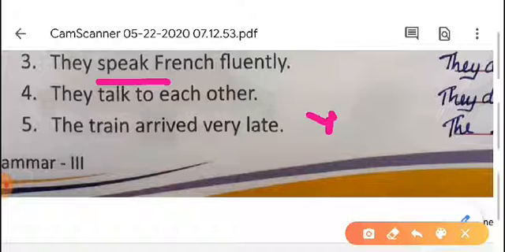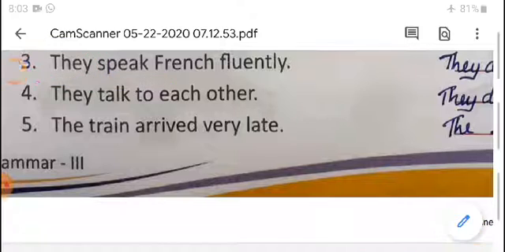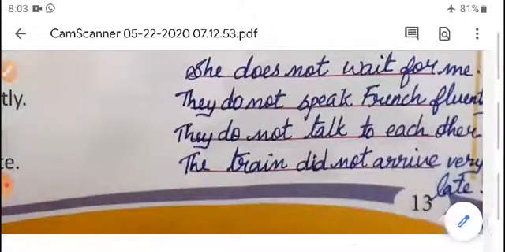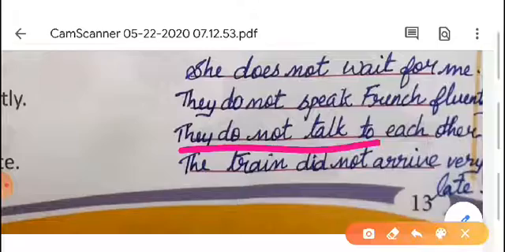Now do or does, how will we find out? From the subject we can confirm it. We have to check the subject. What is the subject? They. Is it singular or plural? If it is singular, we can write does. If it is plural, we can write do. Here they is plural. Then we can write do. Answer is they do not talk to each other.